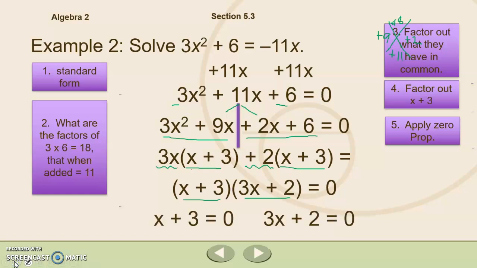So we'll say x plus 3 equals 0 and 3x plus 2 equals 0. Our final step will be to solve the resulting equations to get the two possible values for x. And when we do that, we get x equals negative 3 or x equals negative 2/3. We could plug this back into the original equation to make sure they do actually turn our original equation back to 0.